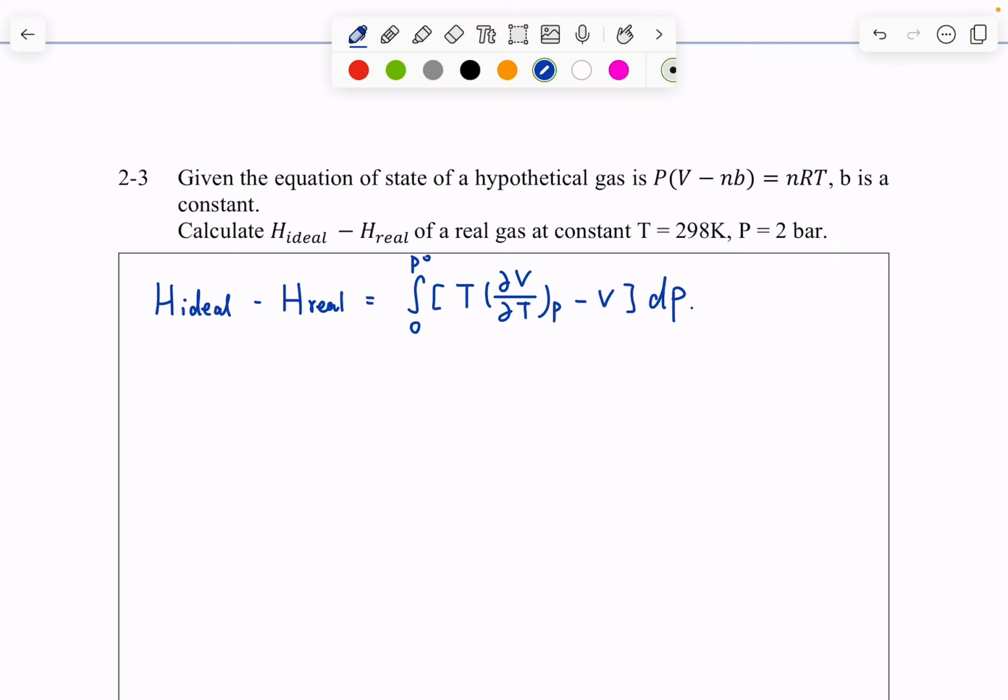Right, and here we have several things we want to solve. First of all, we want to solve this partial derivative. Now, with the equation of state, we can express volume as a function of temperature and pressure.